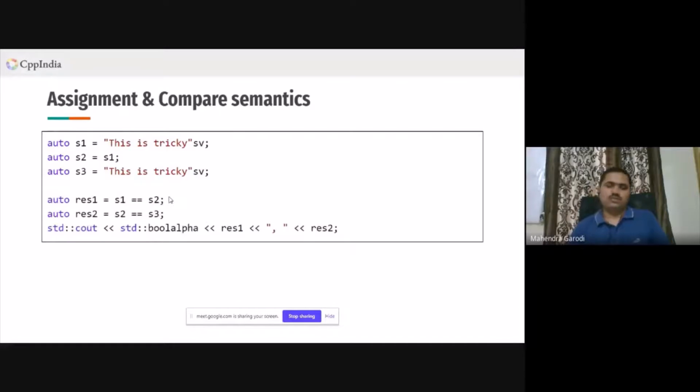So let's look at what we are doing here. We are trying to compare S1 and S2, and S2 and S3. So what is the result at the end? Can anyone guess the result of res1 and res2?